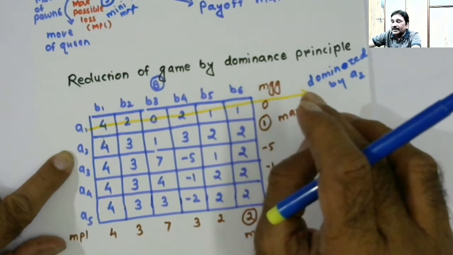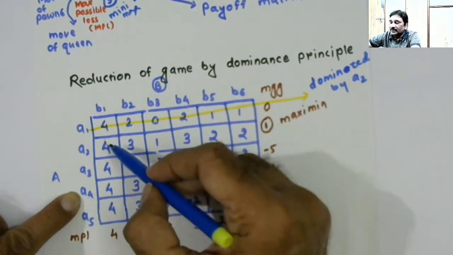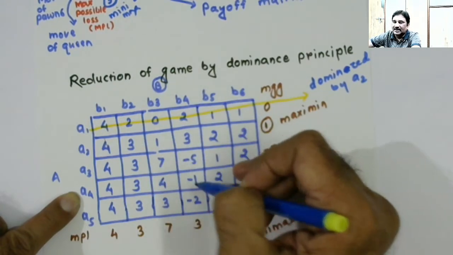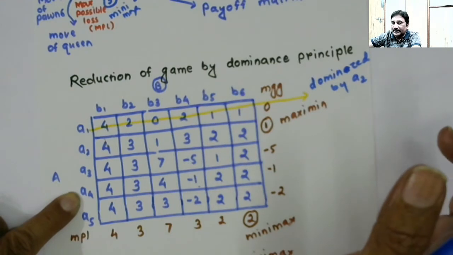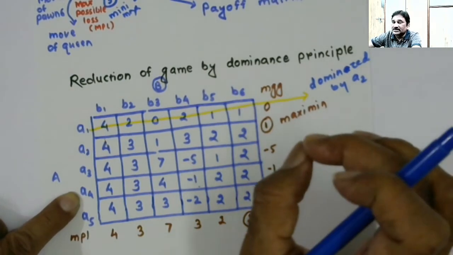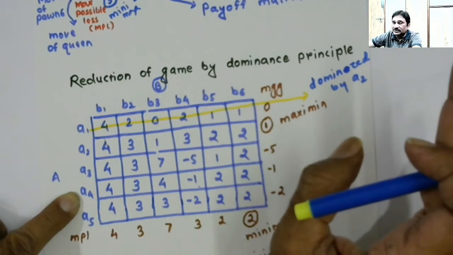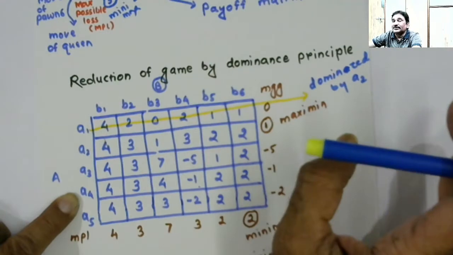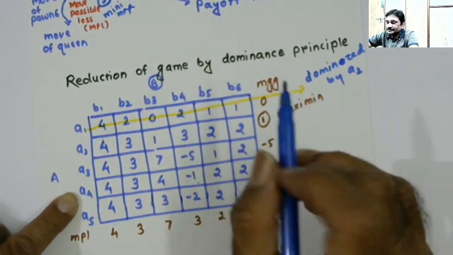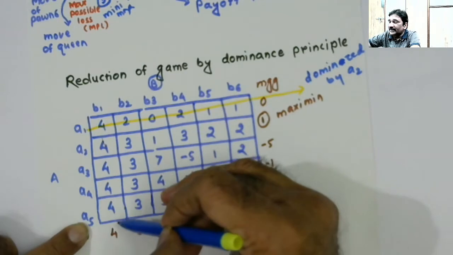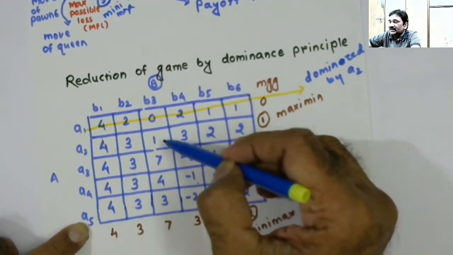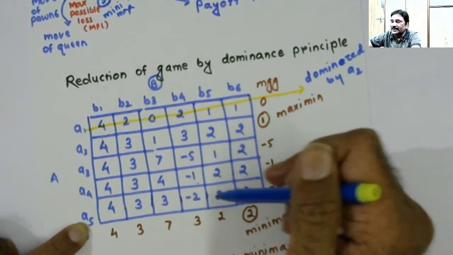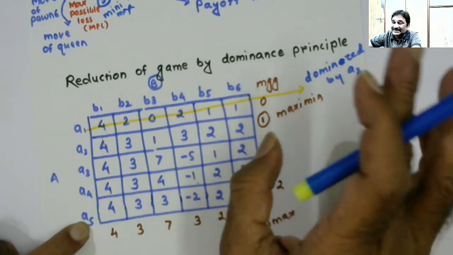Then I compare A2 with A4. Now these values are same, these are same, this is more, this is lesser. So I don't compare it ahead. The dominance principle works only if all the values in one row are greater or lesser than all the values in another row. Then compare A2 with A5. This is equal, this is equal, this is higher, this is lesser. So there is no point in continuing the comparison.